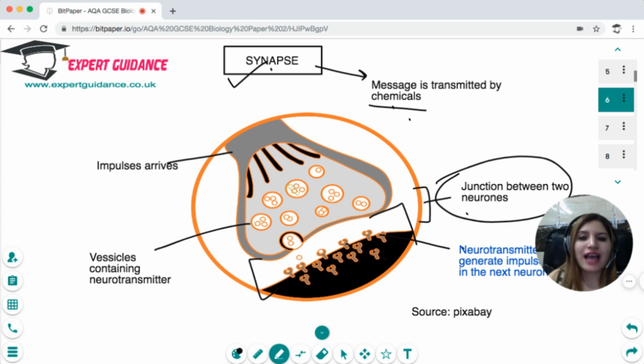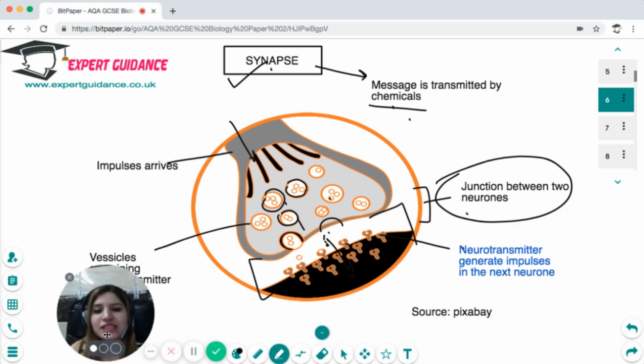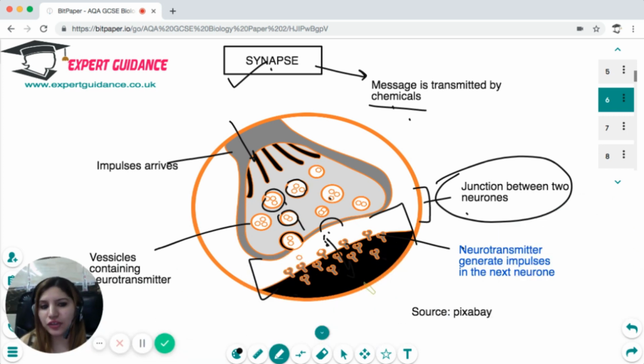So at the end of one neuron, we have vesicles which contain the neurotransmitter. Whenever the electrical impulse arrives, these vesicles are forced to fuse with the membrane and release the neurotransmitters into the synapse. The neurotransmitter is taken up by the receptors of the other neuron, and it produces electrical impulses in the other neuron. Okay, so you should know what a synapse is and how it works, and this diagram is important.